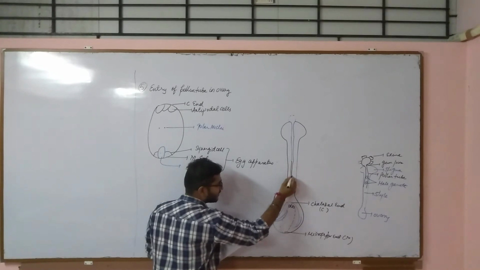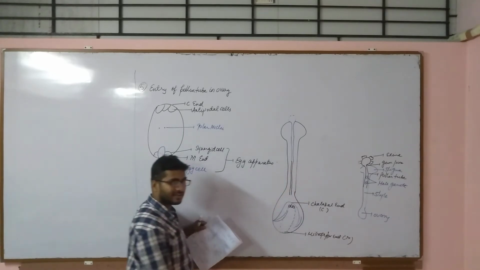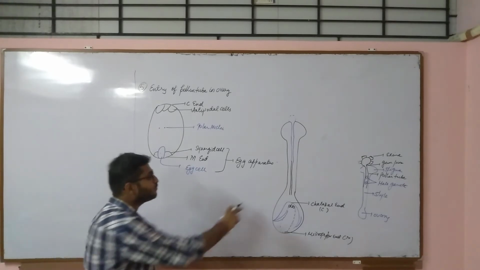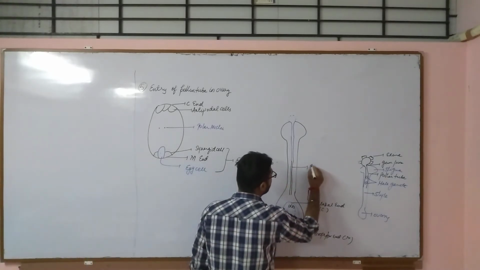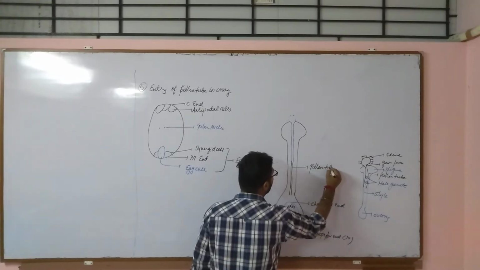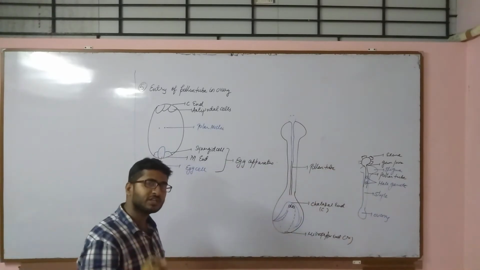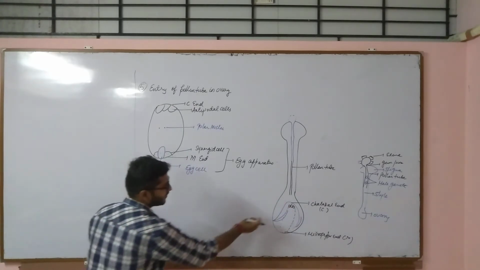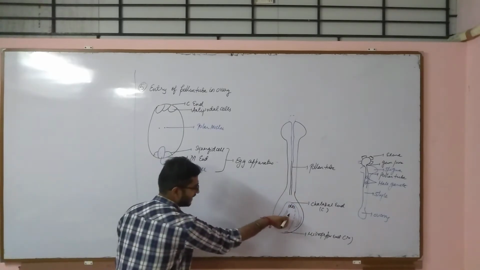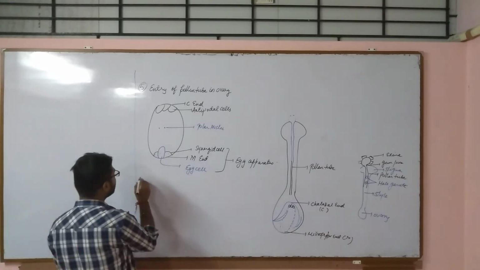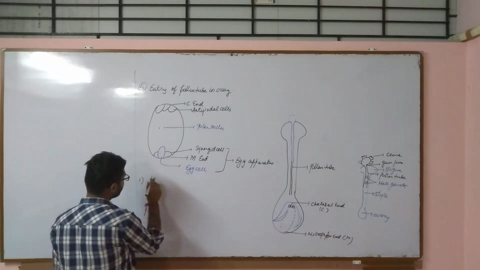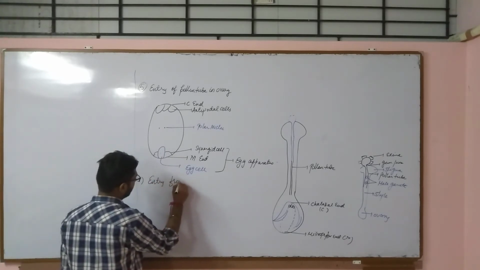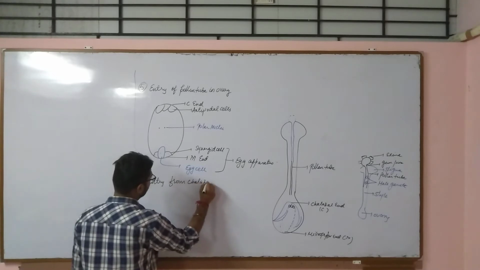Say for example it has reached this region, that is the chalazal region. So there are three locations, or three entry points, of this pollen tube. This is the pollen tube. There are three specific locations through which the pollen tube can enter within the ovule. First, directly it can enter from the chalazal end and reach the ovule. So first is entry from the chalazal end.